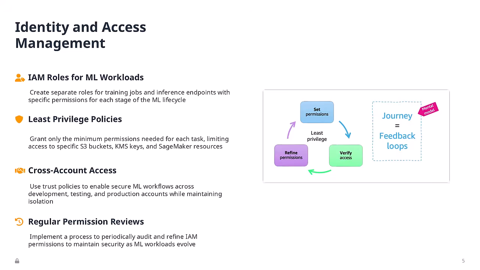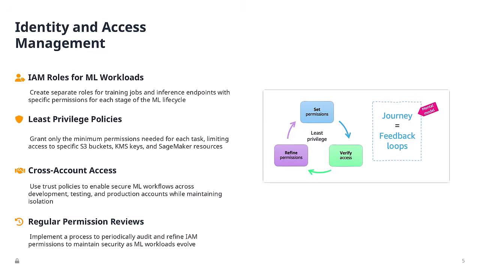Okay, so identity and access management. IAM is where most security breaches begin. Over-permissioned roles are the number one attack vector. Here's the golden rule. Give the absolute minimum permissions required for the job to function. Your SageMaker training job needs access to one S3 bucket with training data. Don't give it S3 permissions on all buckets. Create a specific policy for that one bucket.